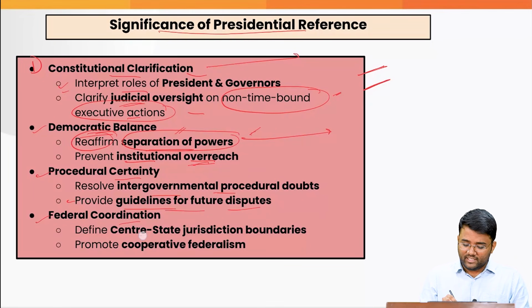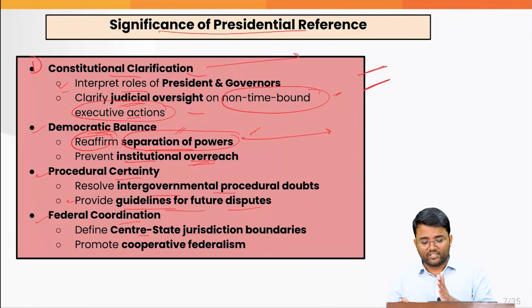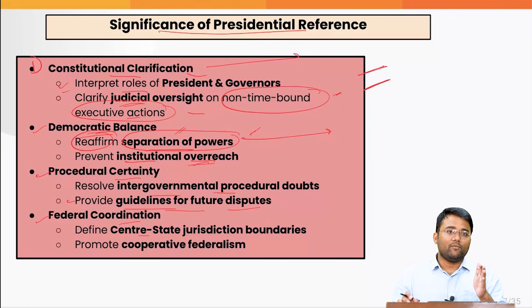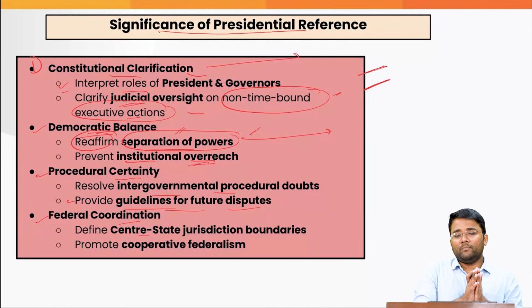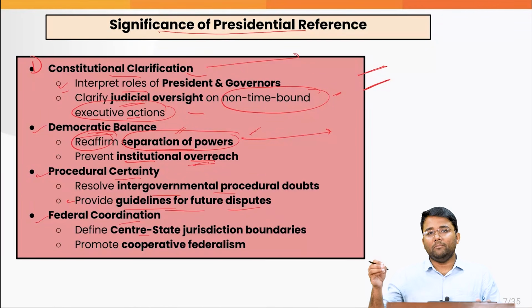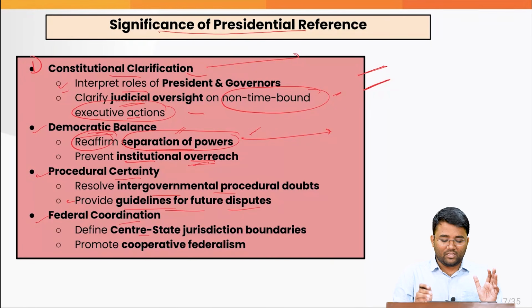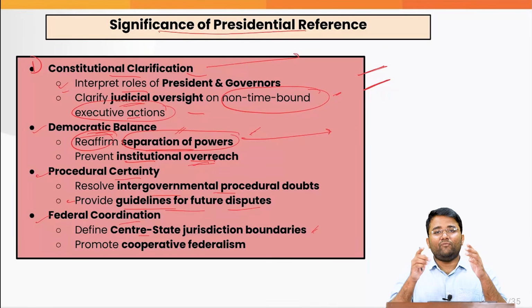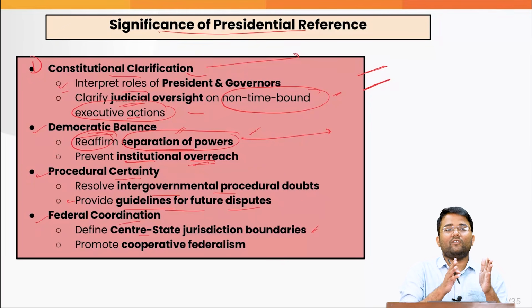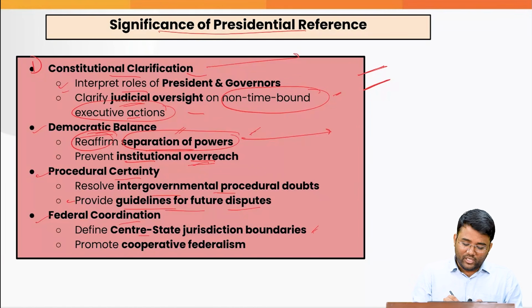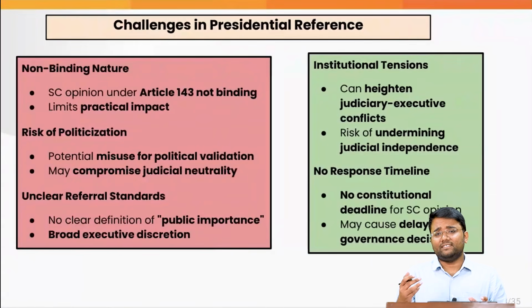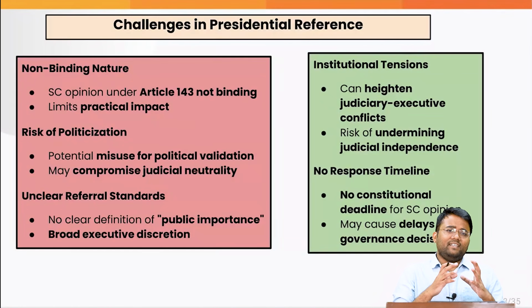And then the federal coordination, that it will define the central-state jurisdiction boundaries, that is, what should be the clear-cut situations when the reference should be made, whether the president should send it for reconsideration, and in what timeline they should take the decision. All that clarity will come, and the fencing of the jurisdiction of the center and state will also come. Also, it will help in promoting cooperative federalism, that is, both the center and state will be able to cooperate better, and they will be able to contribute to the growth story of India.